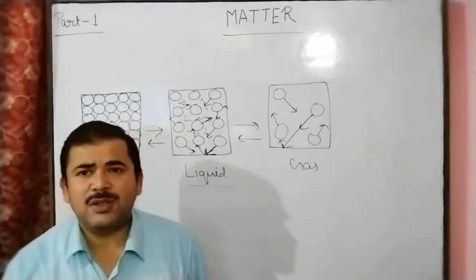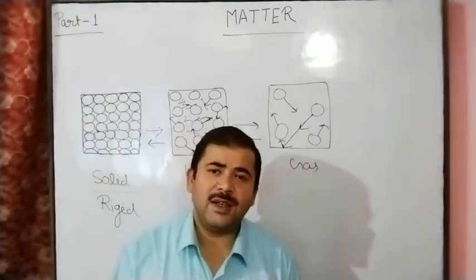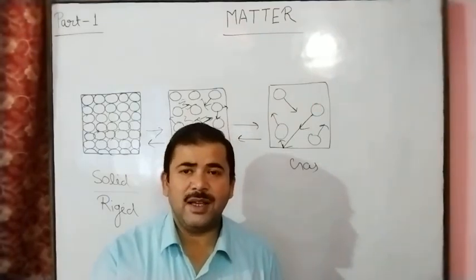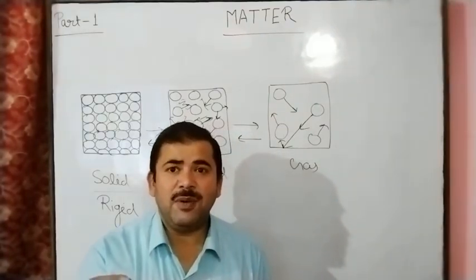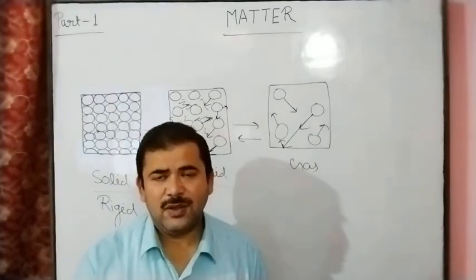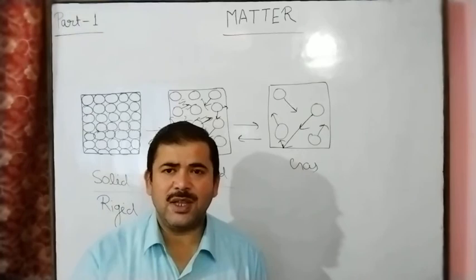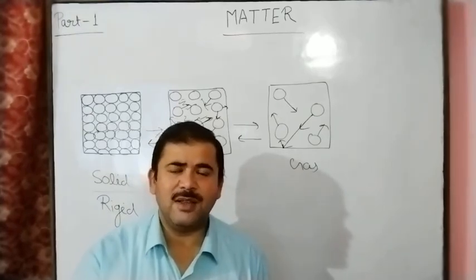And adhesive force means the interparticle force of attraction that exists between different types of particles.